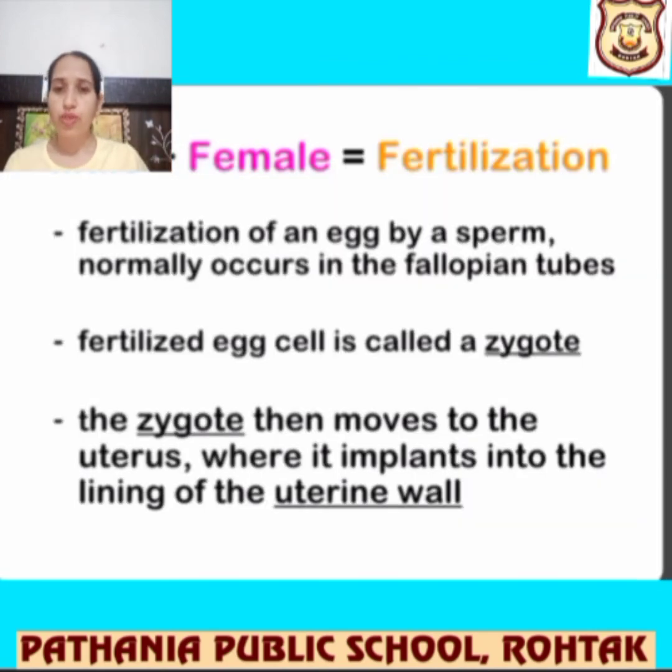So this is all about the fertilization of an egg by a sperm, which normally occurs in the fallopian tubules, first point. Second, the fertilized egg or cell is called a zygote. Third, the zygote then moves to the uterus, where it's implanted into the lining of the uterine wall. So please don't get confused when we say the word zygote or fetus. Like the egg is converted to the fertilized egg, and then the fertilized egg is converted into a zygote, and then zygote to fetus, and then fetus to baby, and so on.